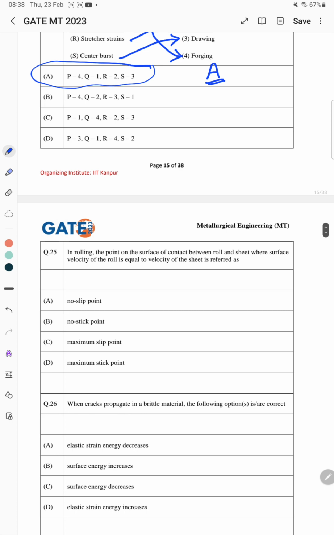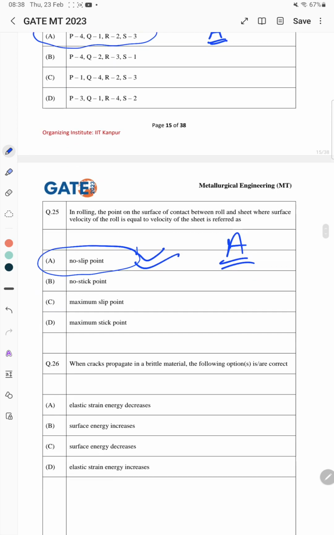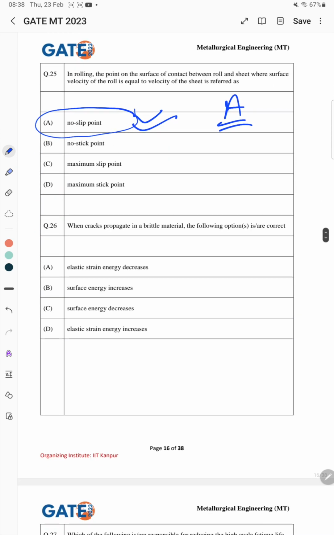In rolling, the point on the surface of contact between roll and sheet where the surface velocity of the roll is equal to the velocity of the sheet is referred to as. In this the answer is no slip point. Correct answer is A. Now question number 26, which is again an MSQ, more than one option will be correct. When a crack propagates in a brittle material, the following options are correct. The correct answer given is elastic strain energy decreases and surface energy increases.